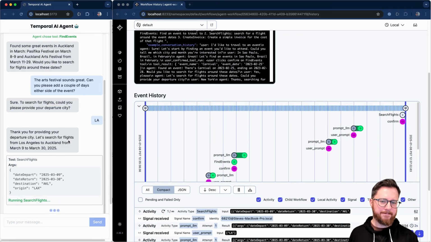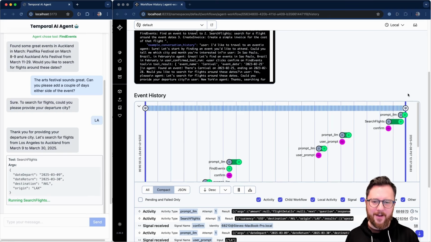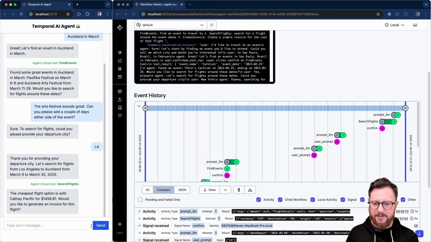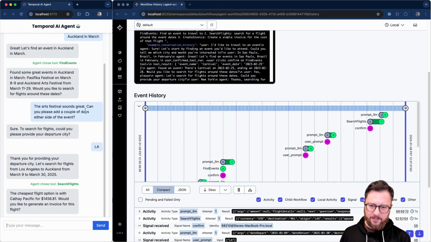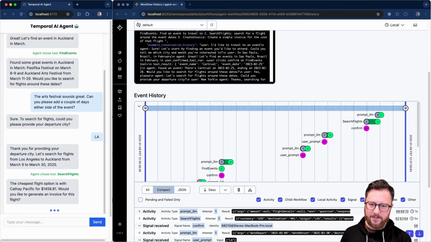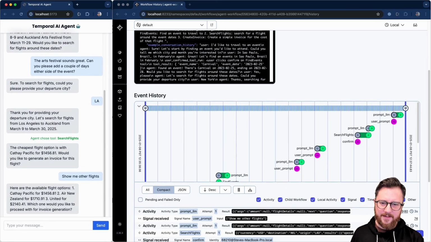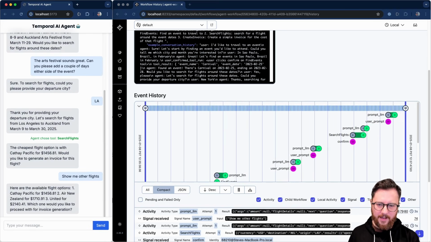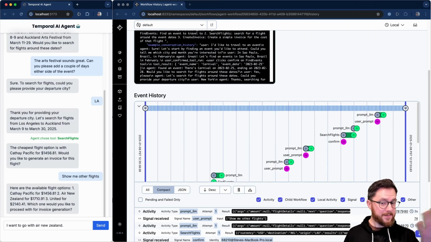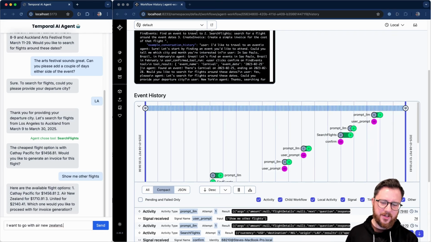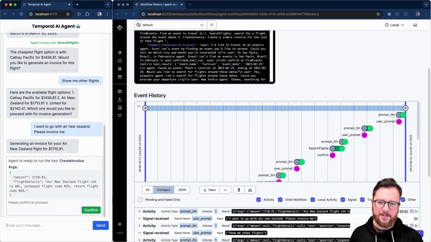Let's find some flights. You see Search Flights is running here. Now it's finding real flights with a real API. It looks like it's found Cathay Pacific for that much money. Well, maybe there are other options. Show me other flights. Let's see if it found any other flights. Indeed it did. Air New Zealand is a great airline, so let's go with that. I want to go with Air New Zealand. And it's asked me if I want to proceed with invoice generation, and yes, please invoice me. So here we go. That should prompt the final tool to run.